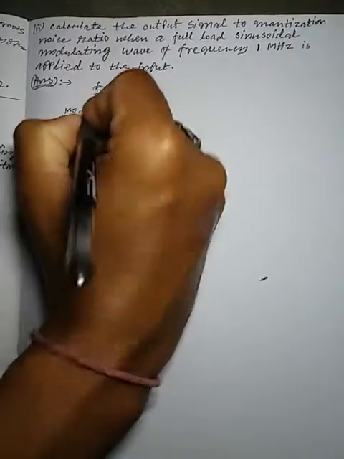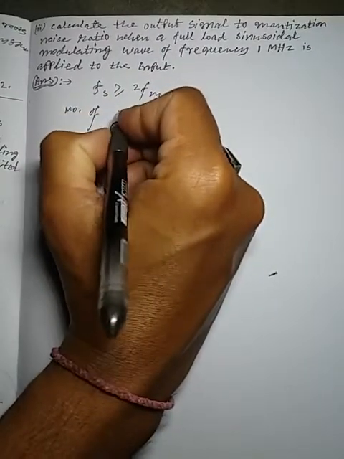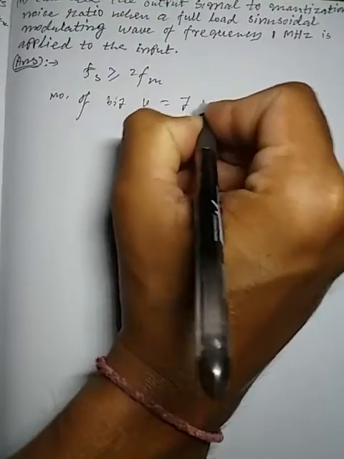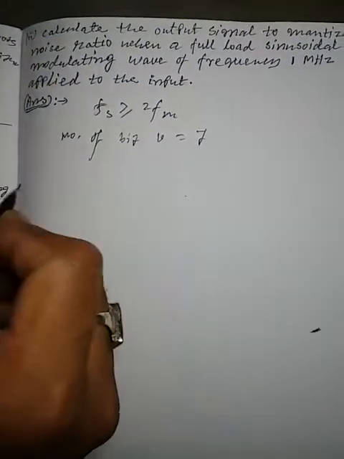Now the number of bits is given as 7 bit, so the number of bits v equals 7 here.